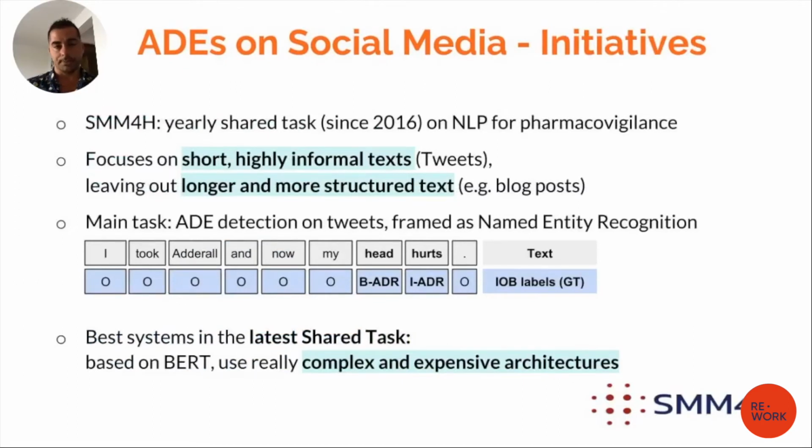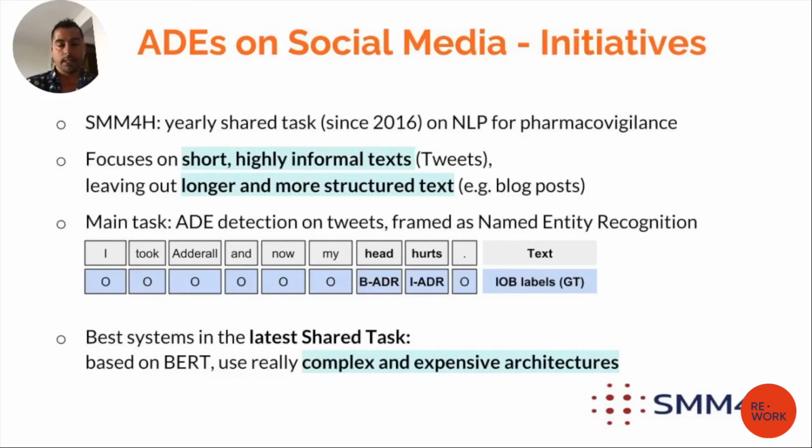So in order to start our project, we focused on one of the most famous shared tasks on adverse event detection, which is the SMM4H shared task that has run every year since 2016. SMM4H stands for Social Media Mining for Health Applications. The main goal of this task is to identify which tweets contain an adverse event. And once you know that there is an adverse event, you want to identify which words are the adverse event. To do so, you need to classify each word on whether it belongs to the adverse event or not, as you can see from these pictures, where the highlighted part is the part that belongs to the adverse event.